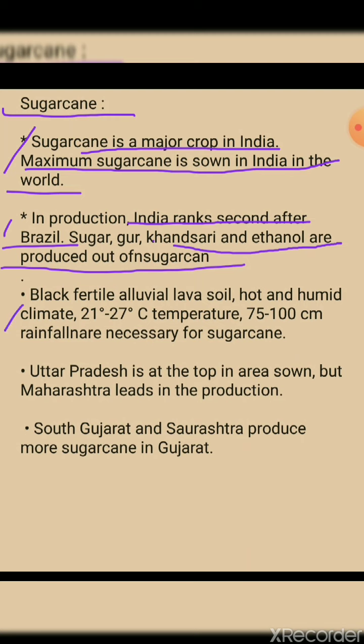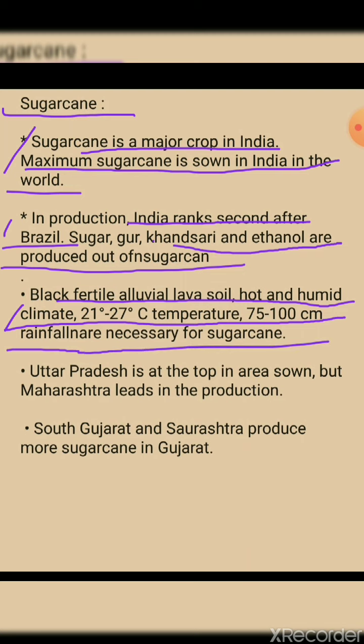Now we shall see what type of soil it needs. Black fertile alluvial lava soil, hot and humid climate, 21 to 27 degrees Celsius temperature, and 75 to 100 centimeters of rainfall are necessary for sugarcane.